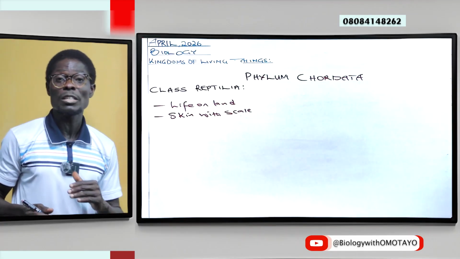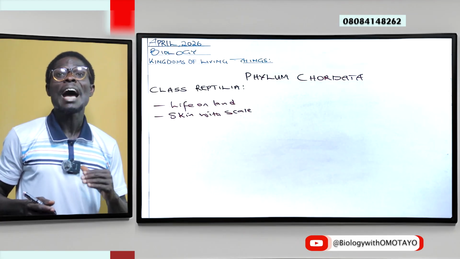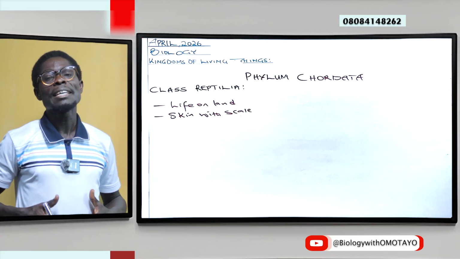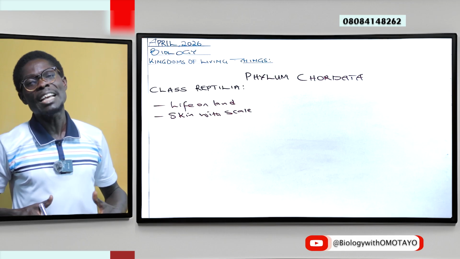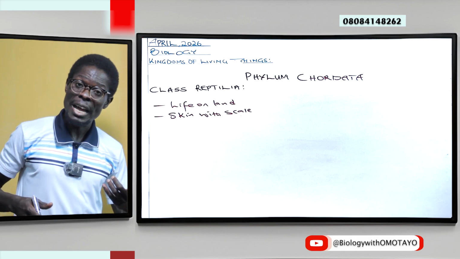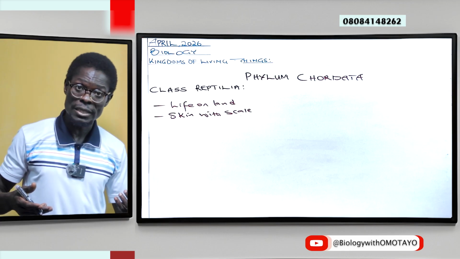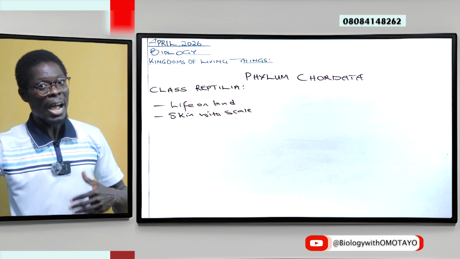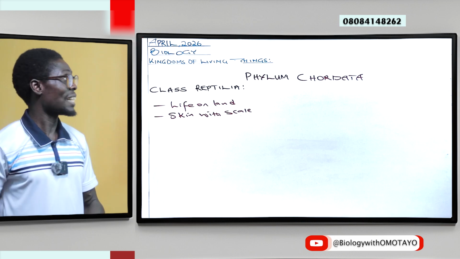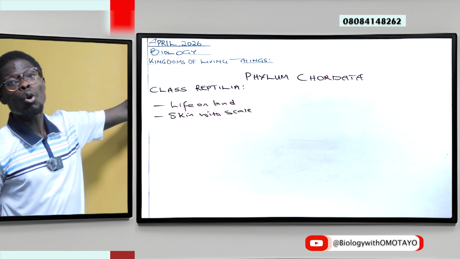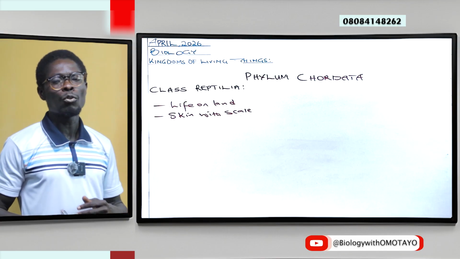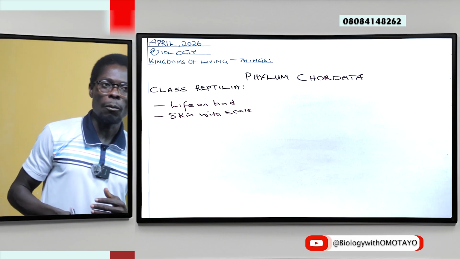Remember, the challenge with organisms on land is always how to minimize water loss, how to maximize internal water to ensure that there is always enough water for metabolism, that is building up and breaking down processes, that is anabolism and catabolism. This is always the challenge with organisms on land. So this very class have been able to come up with a skin with scales that limits water loss, such that there will be sufficient water for metabolism.